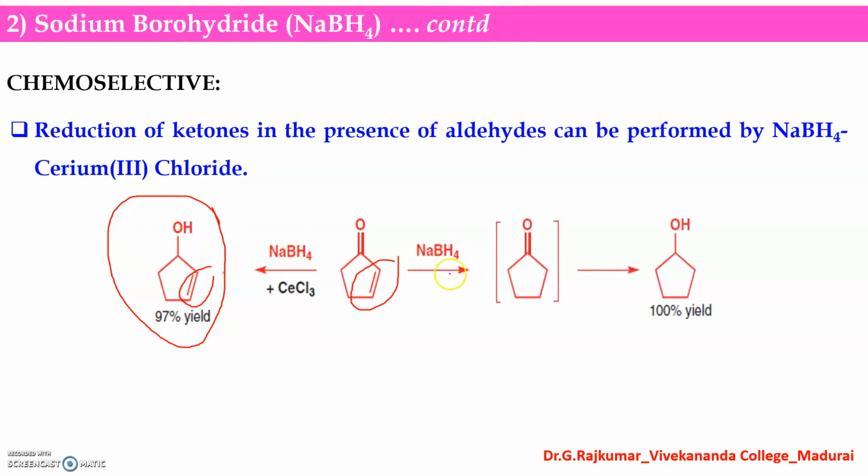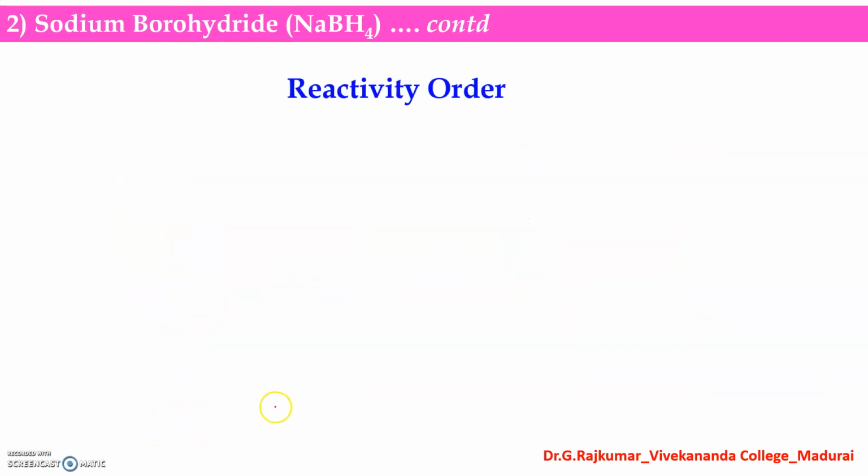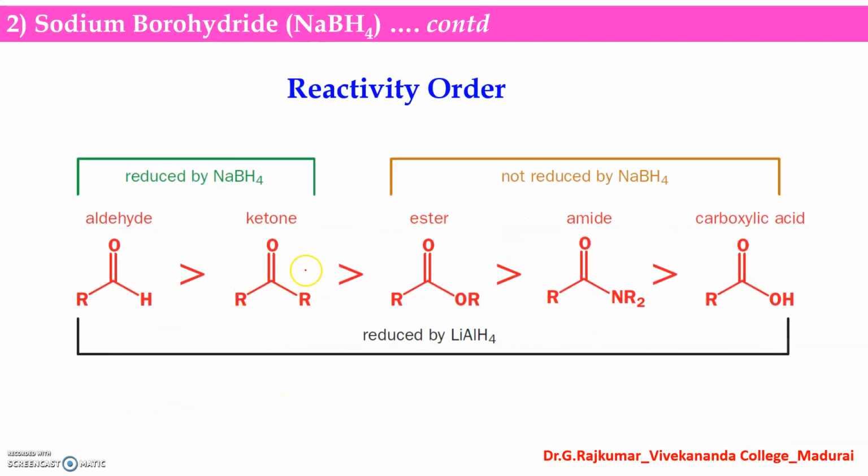But in the presence of sodium borohydride alone, you can see both the alpha beta unsaturated bond and keto group have been reduced. We will discuss sodium borohydride with cerium salts in detail in the second part.